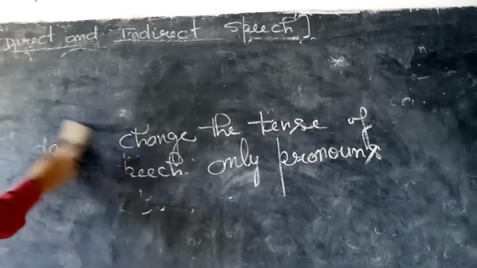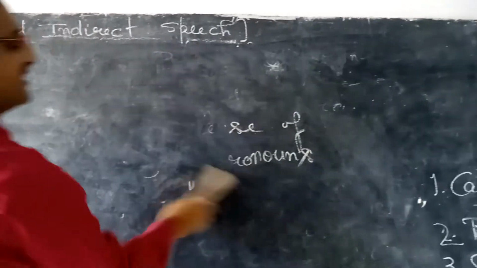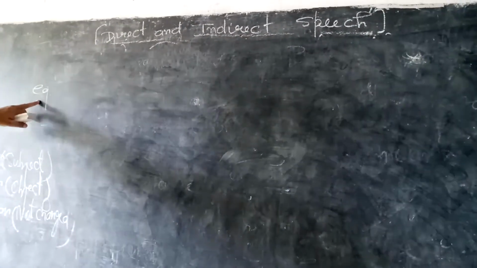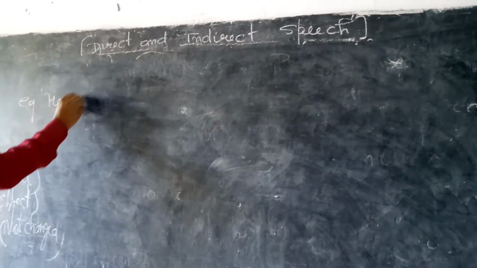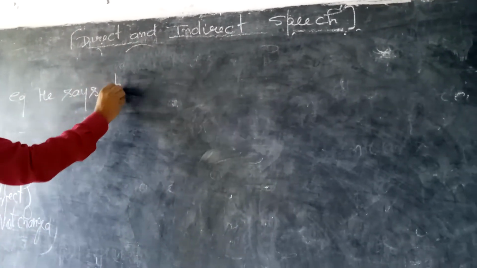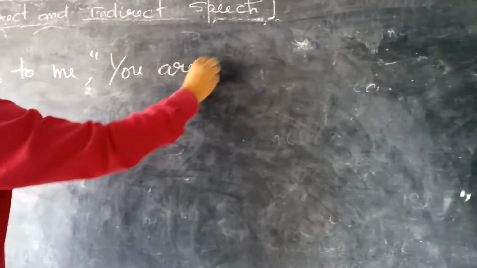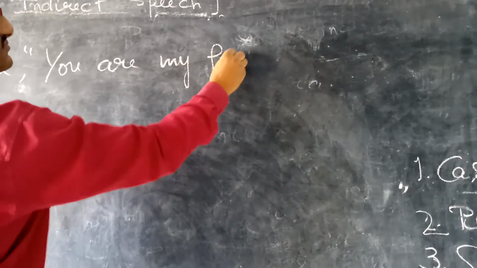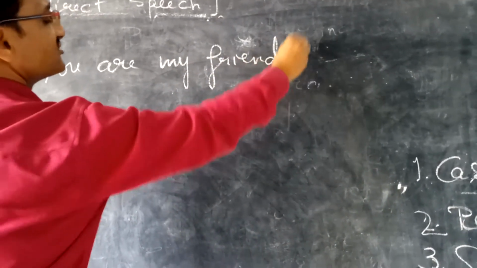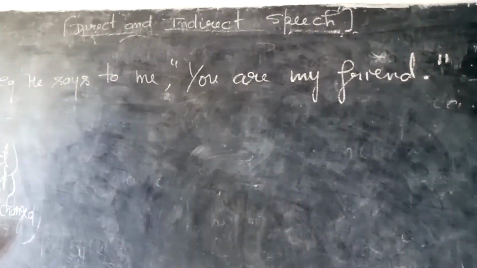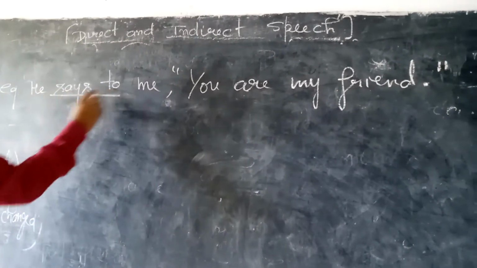So, a very easy method I am teaching you today. Thereafter you will be quite skillful, perfect in changing a direct speech sentence into indirect speech. Suppose I write an example: he says to me, comma, inverted comma, "You are my friend." Full stop, inverted commas closed. So students, this is reported speech, and this is the reporting verb. So first of all, I will let you know this part.